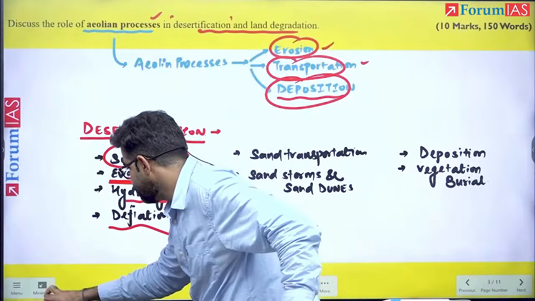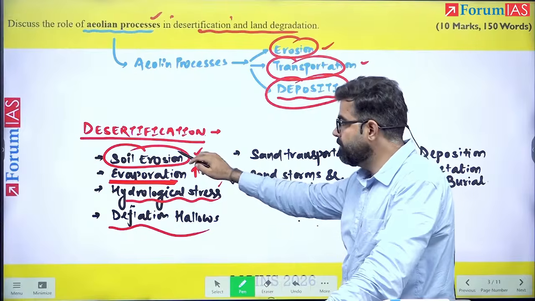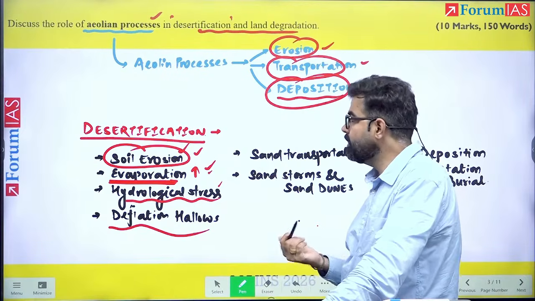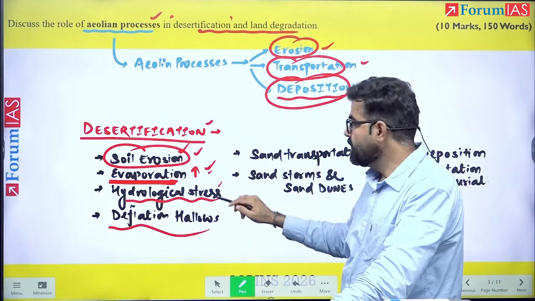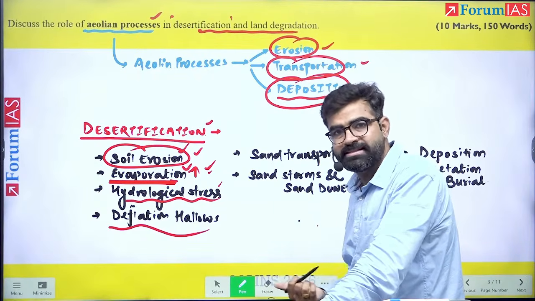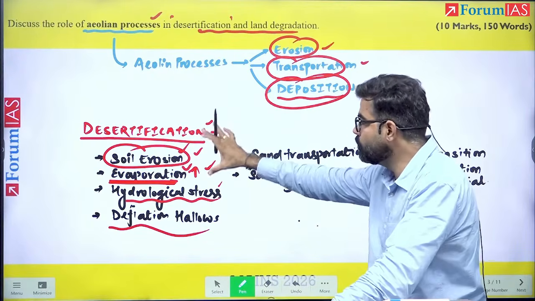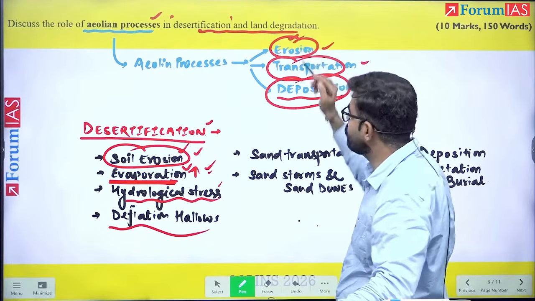Let me go there. See here. So this is the role of erosion. If the upper soil is eroded, what will happen? Desertification. The evaporation, the loss of moisture, can also lead to what? Desertification. So in this way, it can result in desertification. This is the role of erosion.